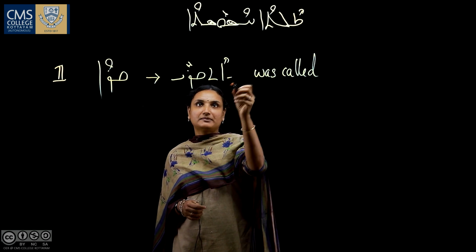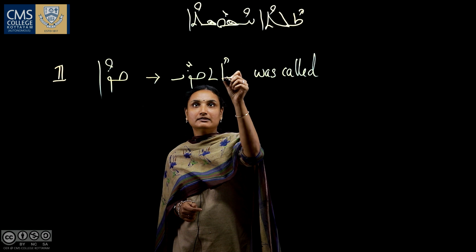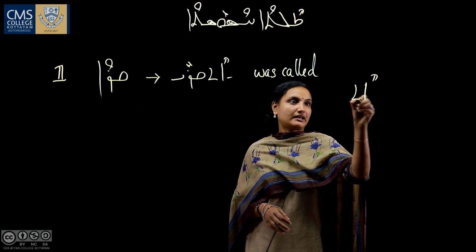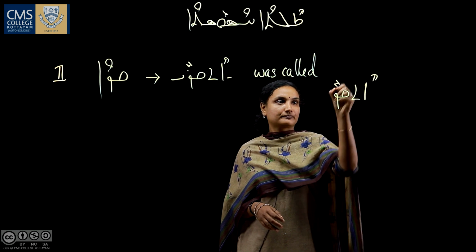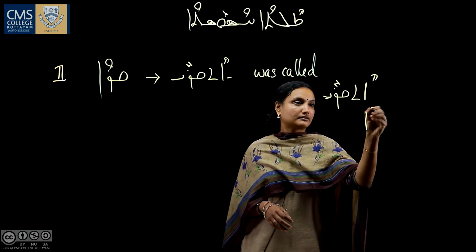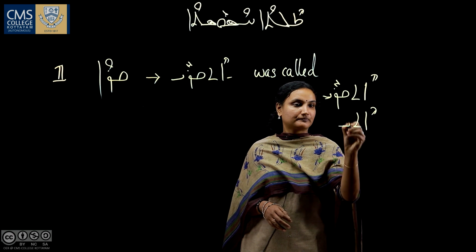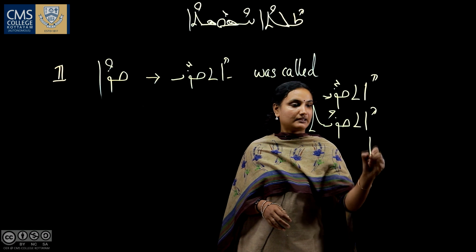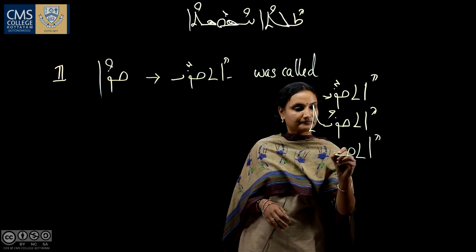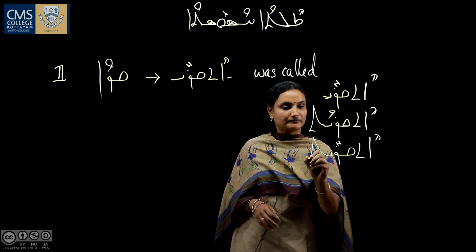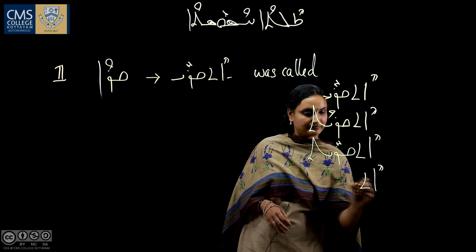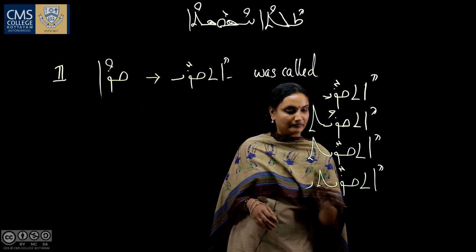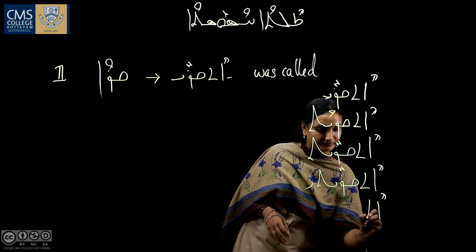The passive voice can be derived by adding Eth at the beginning of the verb. First form, Ethqri.